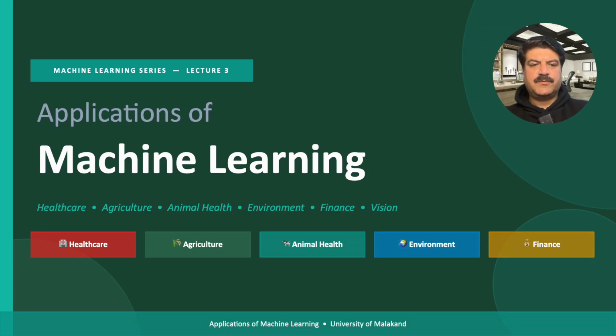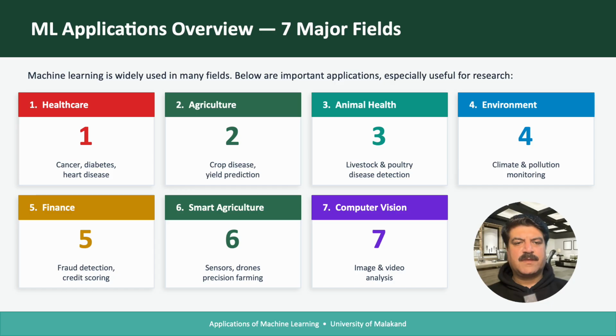In today's video, we will discuss the applications of machine learning, and we will move from theory to practice, that is, where machine learning can be applied. Machine learning can be applied in healthcare, agriculture, animal sciences or animal health, the environment, and finance. In all these areas, we can apply machine learning to different sorts of problems.